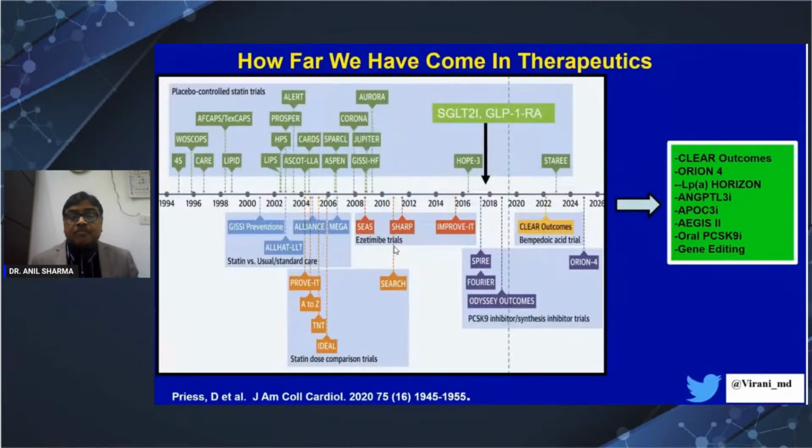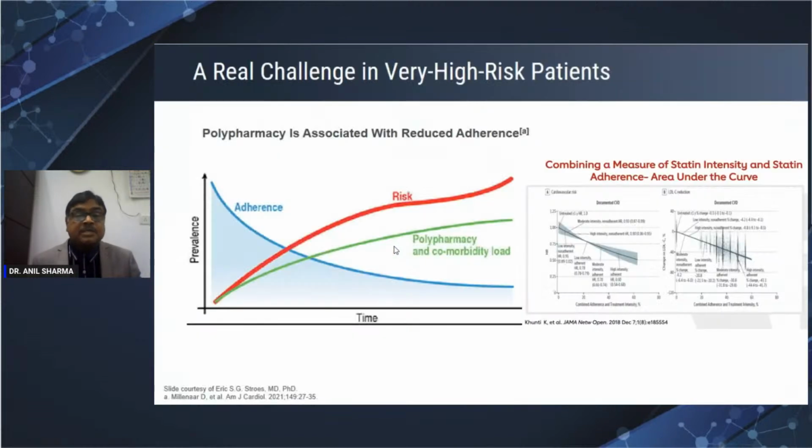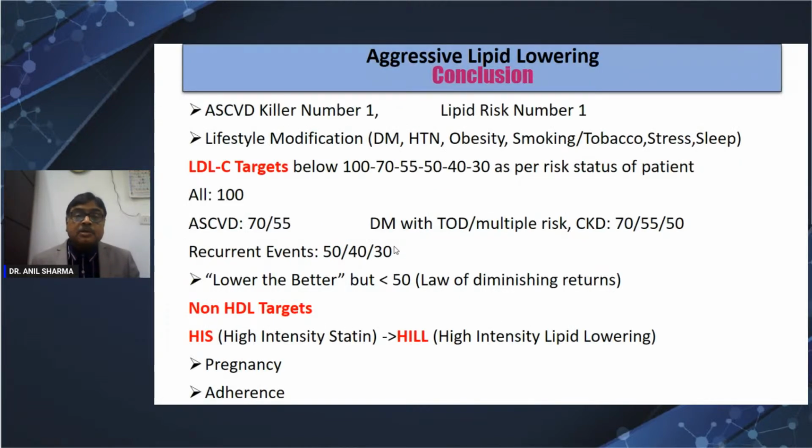So we have reached from the 4S trial in the 90s, which showed a 35% reduction with around 30% relative risk reduction, to now, where the lower the better, and very extremely so, and there are two injectables. But one more important thing is that adherence is very important. So just to conclude, ASCVD is killer number 1. Lipid is risk number 1.